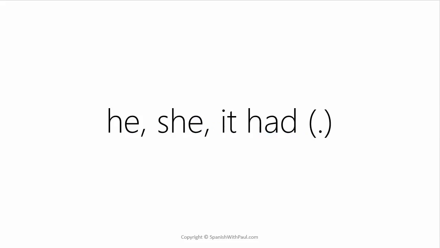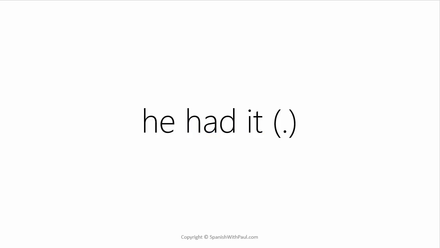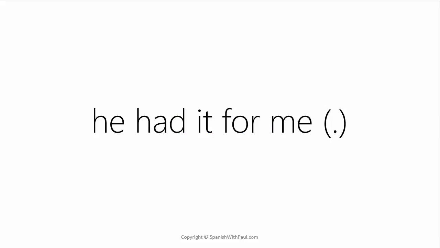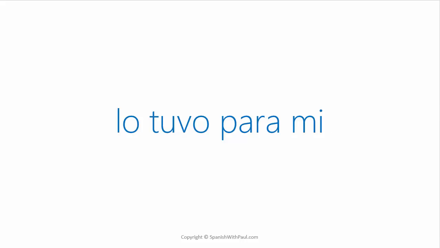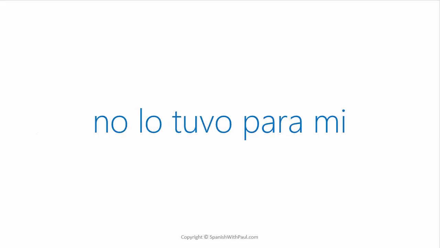To say he, she, or it had when it's a dot, that would be tuvo. So instead of ending in an E, it ends in an O. So we have tuvo, tuvo. How would you say he had it? Lo tuvo. He had it for me. Lo tuvo para mí. She didn't have it for me. No lo tuvo para mí.